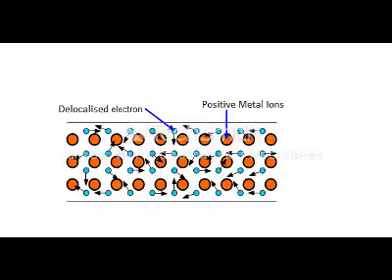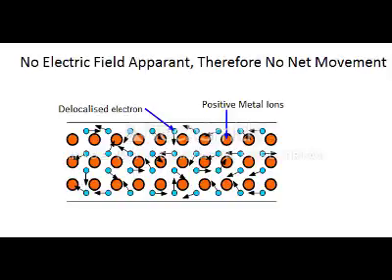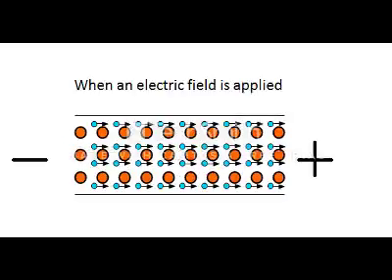Although the electrons are all moving in random directions, constantly colliding with each other and changing velocity, there is no net movement. Only once an electric field is applied do the electrons move in a net direction. The flow of electrons will move in the opposite direction of conventional current. This means that electrons will flow from positive to negative.